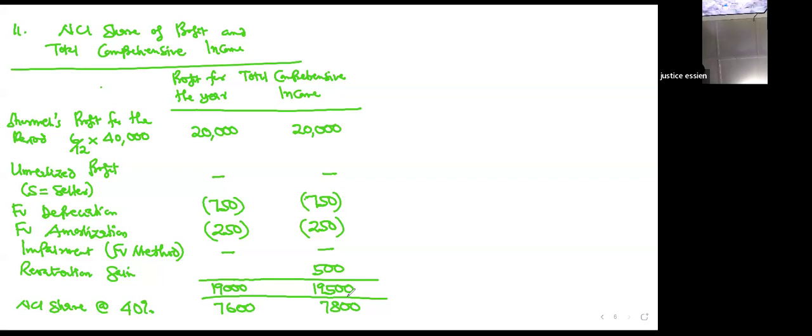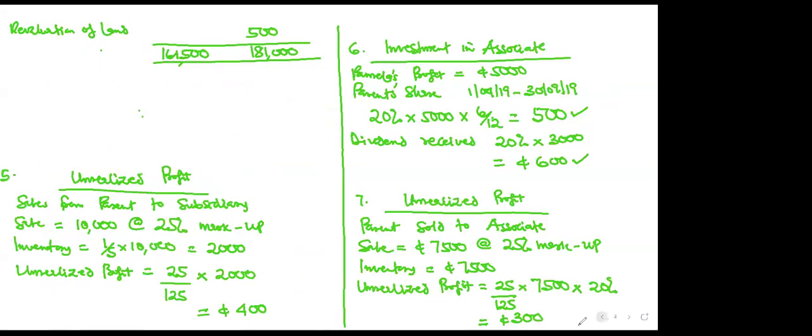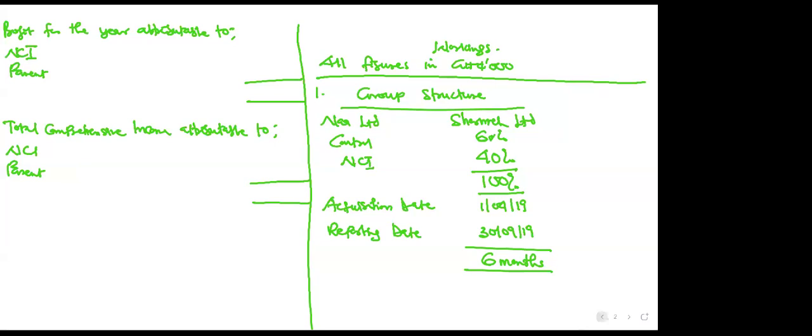Yeah. Okay, so you come back to your statement. So it means that for profit for the year, NCI got 7,600. And then for the total comprehensive income, NCI got 7,800, right?